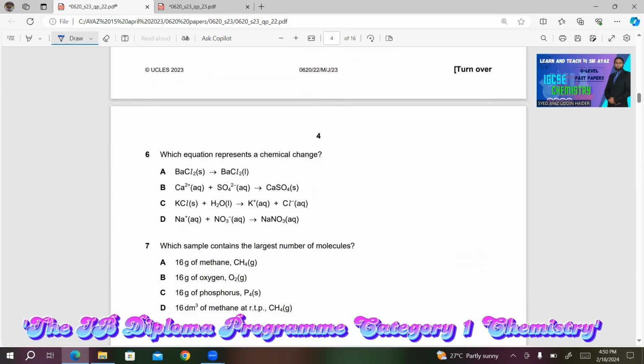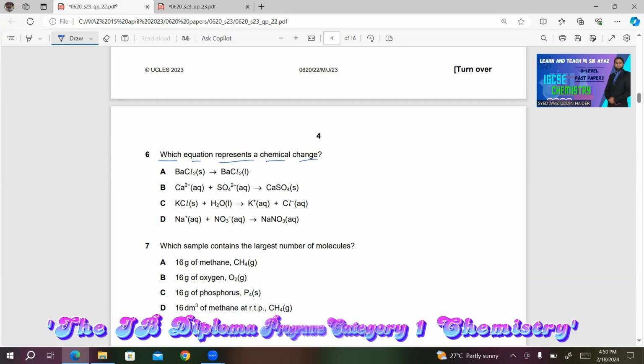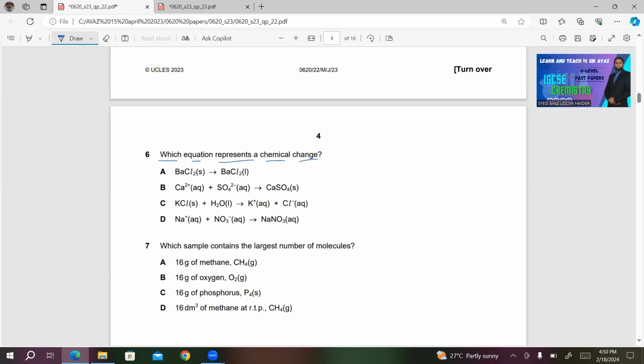Number 6, which equation represents a chemical change? So if you look at the reactions, A is a physical change. In B, the compound solid is produced when the ions in the aqueous solution combine. So this is a chemical change.